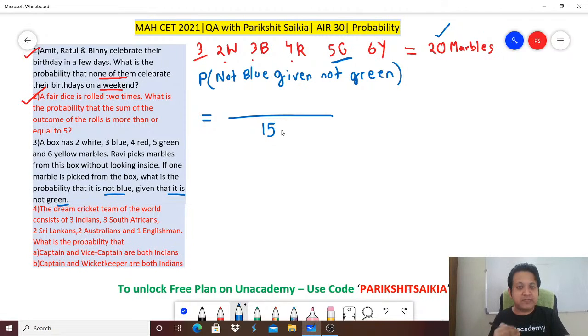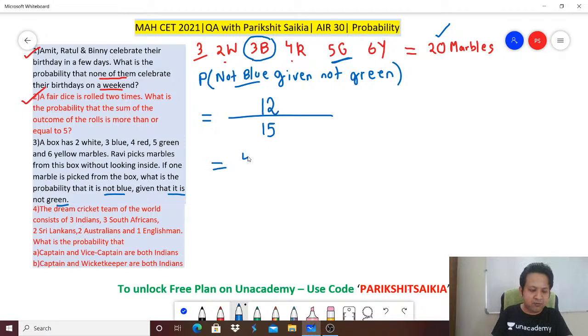So out of these 15, how many are not blue? How many are blue? 3 of them are blue. So how many are not blue among 15? Remember, among always means from the denominator. So from the denominator, 3 balls you have to subtract because they are blue. They are saying not blue. So it is 12 by 15, which means 4 by 5.